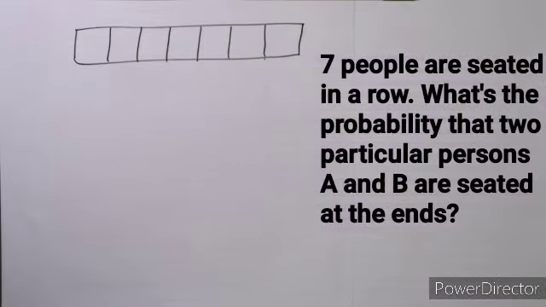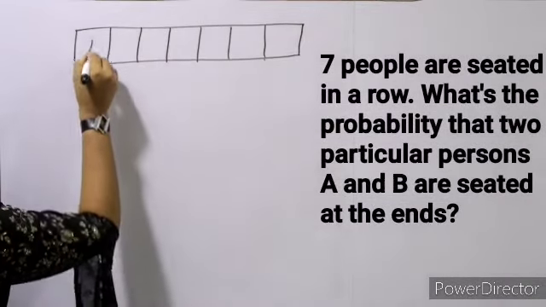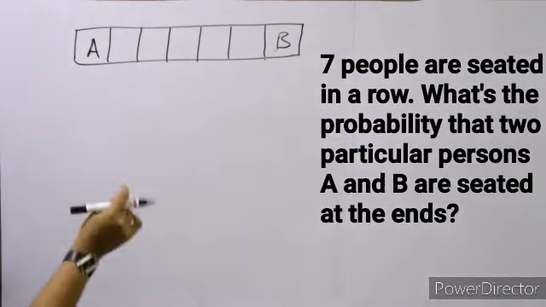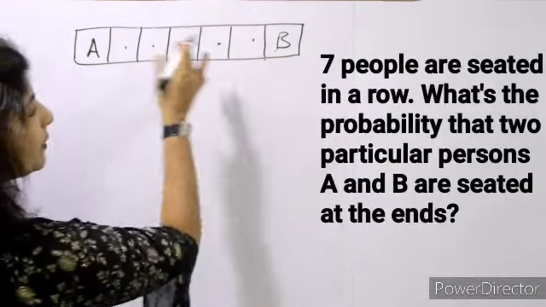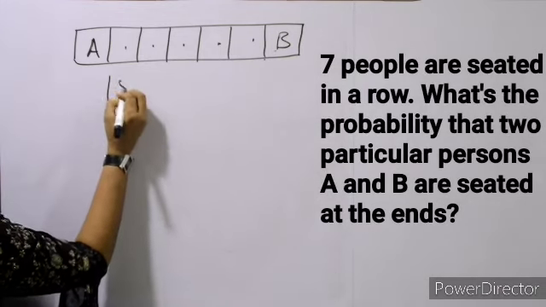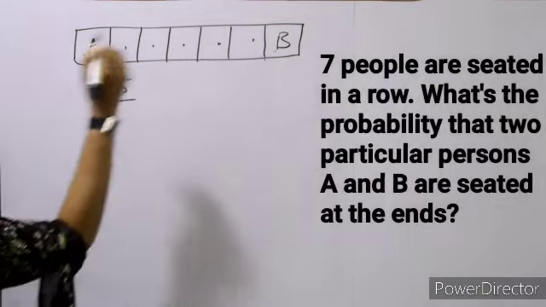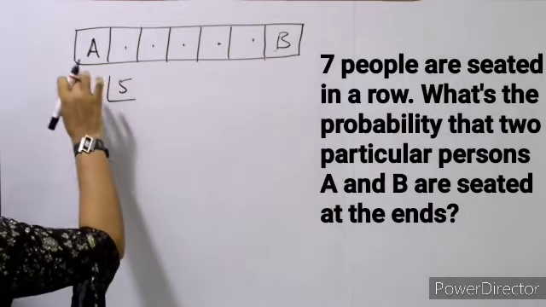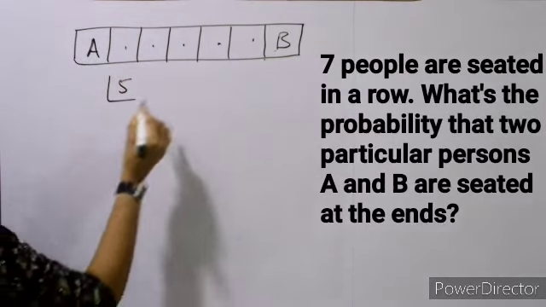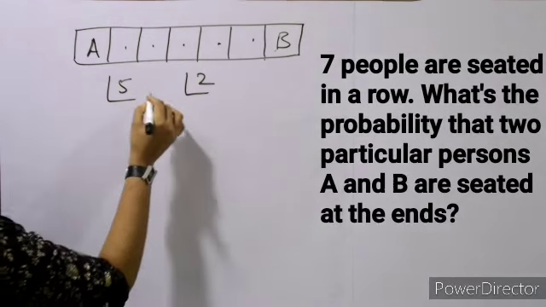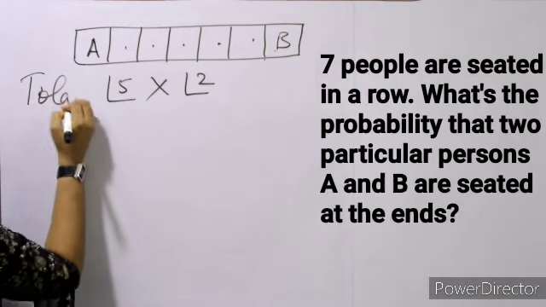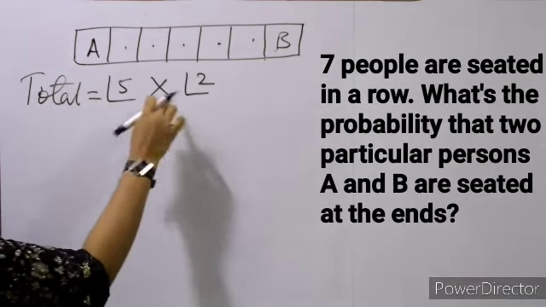Okay, see the question. 7 people are seated in a row and 2 people A and B जो है वो end में बैठता है, at the end. So there are 5 people, 1 2 3 4 5 people के लिए place है. So the number of ways 5 people can be arranged will be factorial 5 होगा. Now A and B जो 2 people, it's not mentioned कि कौन से end पे कौन है. So 2 people A and B at the end रहेंगे, but they can also be arranged in 2 ways. So total आया हमारा factorial 5 into factorial 2.